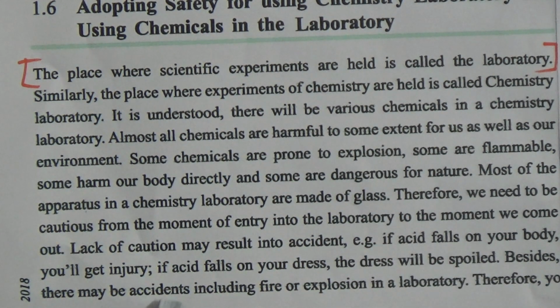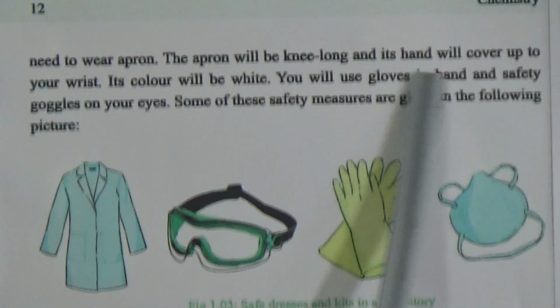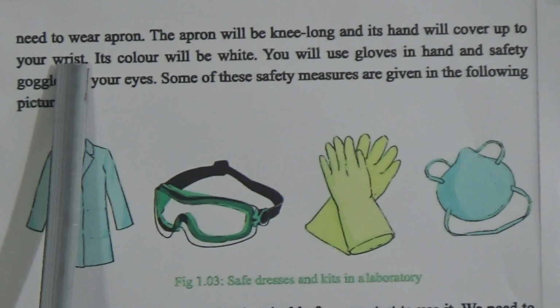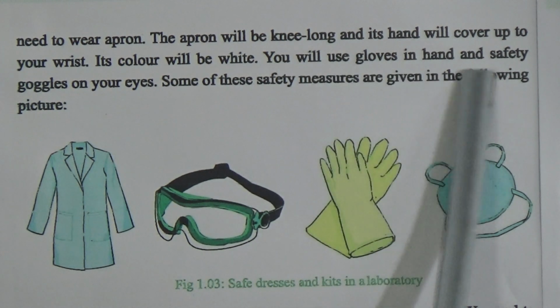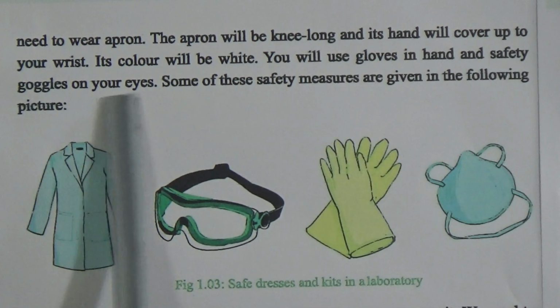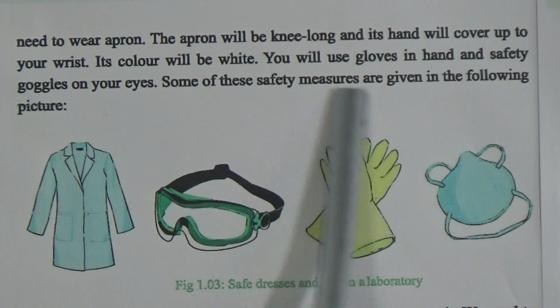Besides, there may be accidents including fires and explosions in the laboratory. Therefore, you need to wear an apron. The apron will be knee long and its sleeves will cover up to the wrist. The color will be white. You should also use gloves on your hands and safety goggles on your eyes. Some of these safety measures are given in the following pictures.